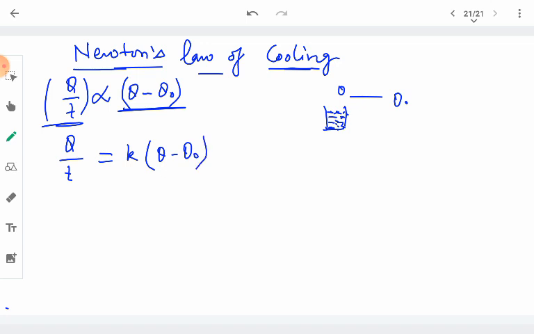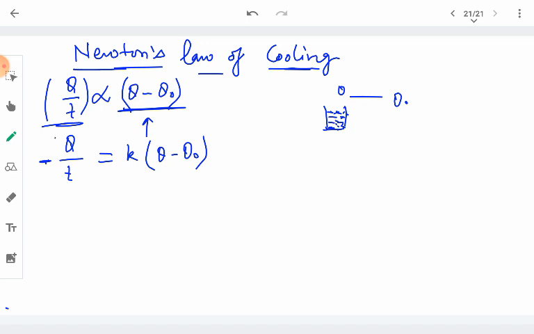And we already know that the rate of transfer of heat goes on decreasing as the temperature goes on decreasing, so we put a minus sign here. With the passage of time, the difference between the hot body and the surrounding goes on decreasing, so the rate of loss of heat starts decreasing. So this is Newton's law of cooling. It is very simple to define and remember. It simply says that the rate of loss of heat by a hot body to its surrounding is directly proportional to the temperature difference of the hot body with its surrounding. Right?